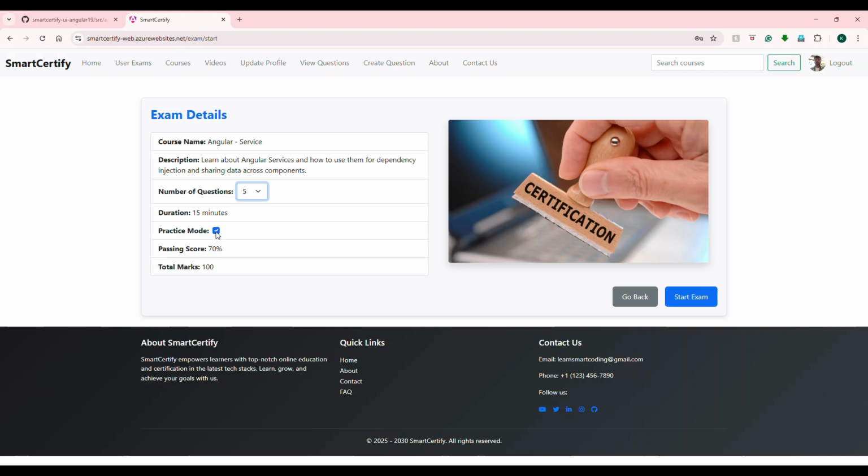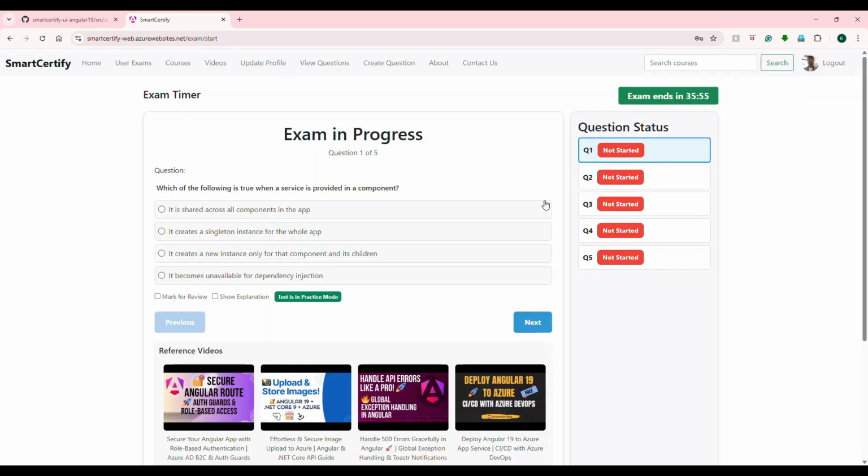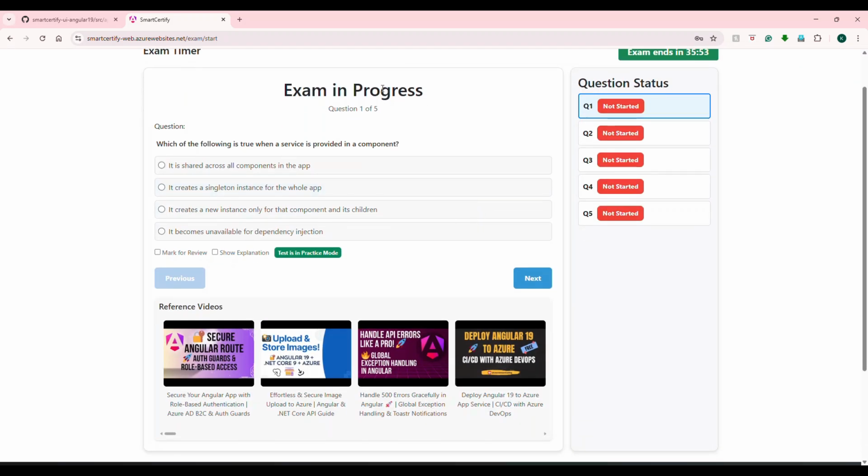This is very important. If you are in practice mode, you'll be able to check the answer right away with the short details as well. So I'm going to go with the practice mode, but if you want to really prepare for the exam, go with non-practice mode and then see if you're able to get the correct answer. All right, and then I'm going to start the exam. So here is how it will look. So the exam is in progress.